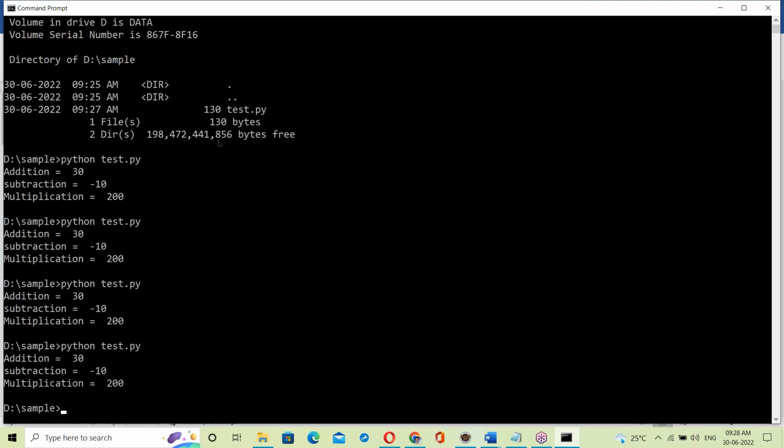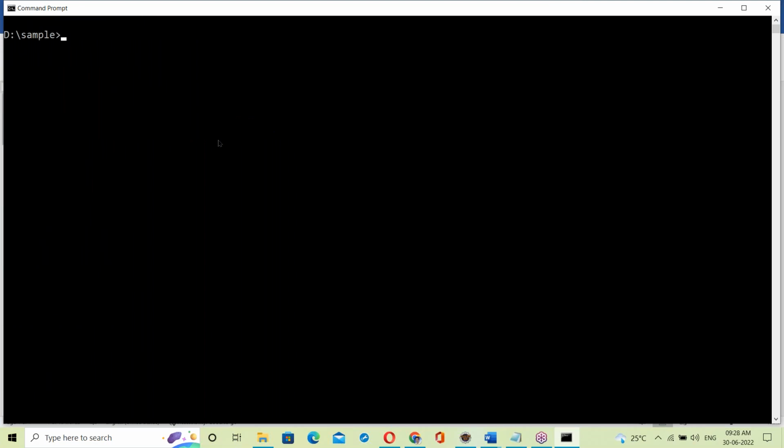Yes, it's an interpreter. The interpreter will execute the script directly. It won't check for any errors initially. It's directly executing. So the interpreter executes the program directly, with no error checking, nothing. The interpreter does not check for errors here.